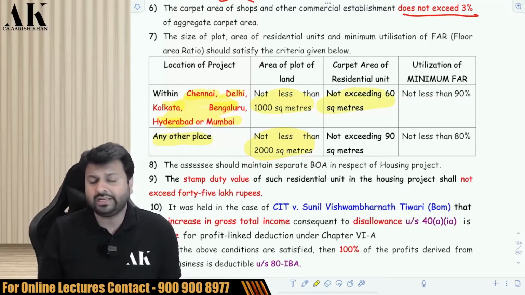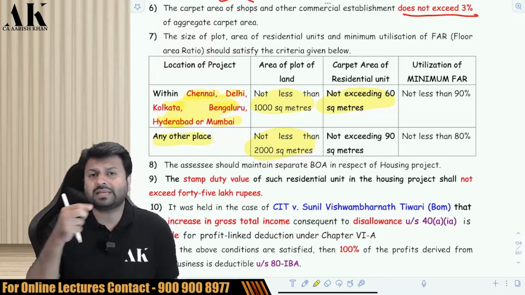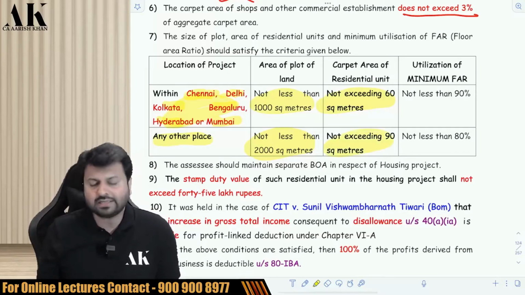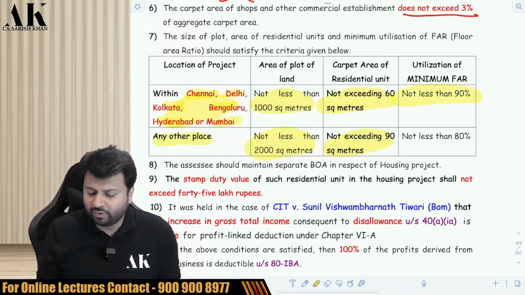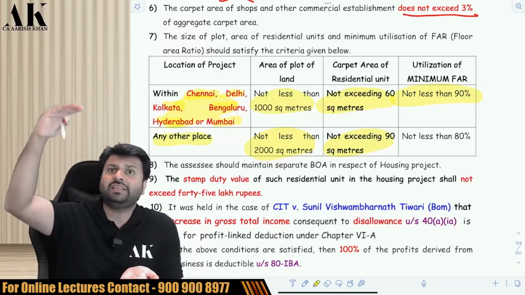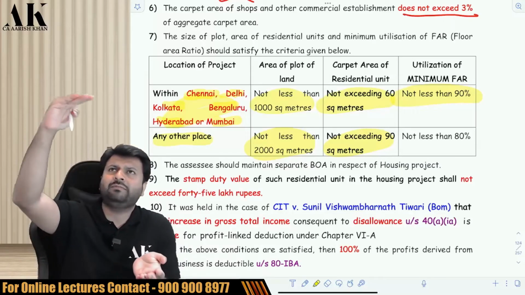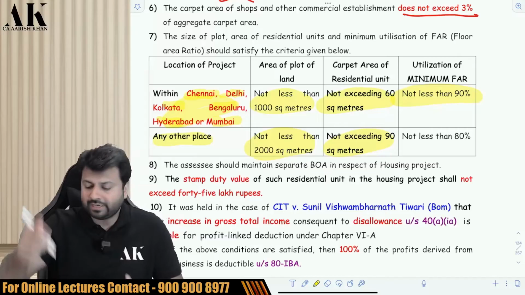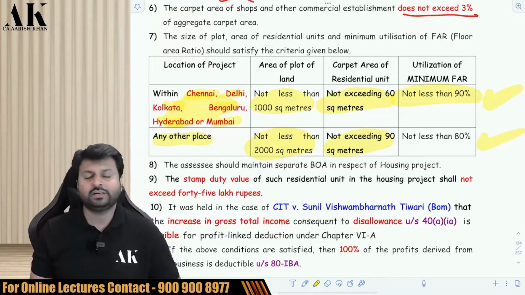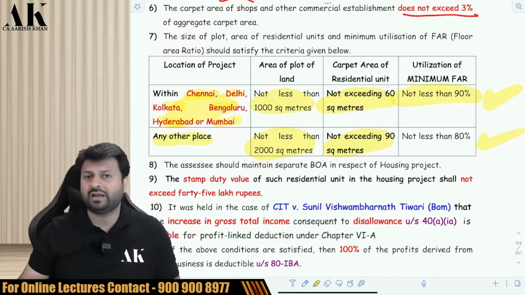Then in a big metro city, the size of the house should not be more than 60 square meter. Maximum size of the house should be 60 square meter. But in other cities, it can be 90 square meter. The floor area ratio: in the big metro cities, you should utilize at least 90% of the height which is given to you. Suppose the government has told you that you can make a 100-meter building. So you should make at least a 90-meter building in the big cities. And in the small cities, you should make at least 80% of the building. That is at least an 80-meter building out of the 100-meter if it is allowed to you.